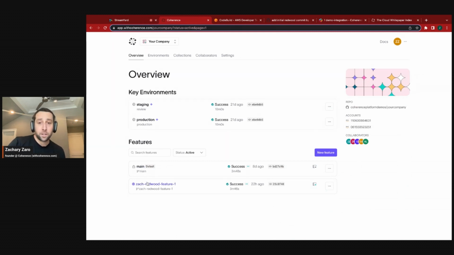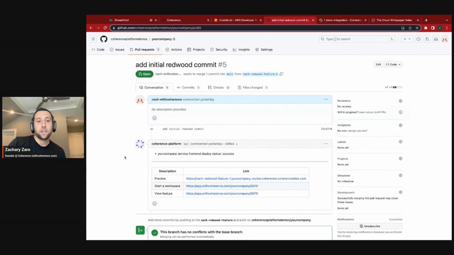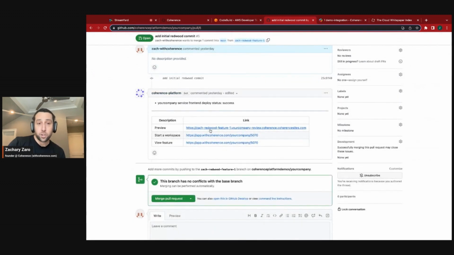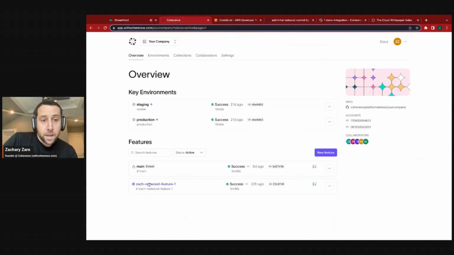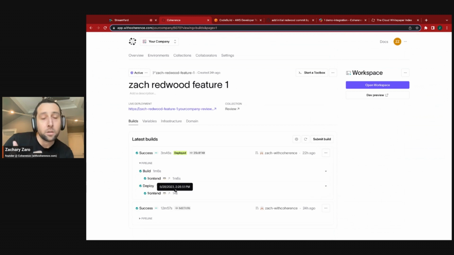So the normal workflow in Coherence is that teams are working in tools like GitHub and Slack. So this is the PR for my little change to the title that we just looked at. And what you'll see is the Coherence bot posted the URL we just looked at on this for me. So when my team pushes to this environment, the PM doesn't have to go to Coherence or anything. It's easy for them to just access the preview environment and do their work. And within each of these environments, as you push code, you're going to see builds and deployments, and we're going to link you to AWS appropriately, and pull in the relevant information that we can.